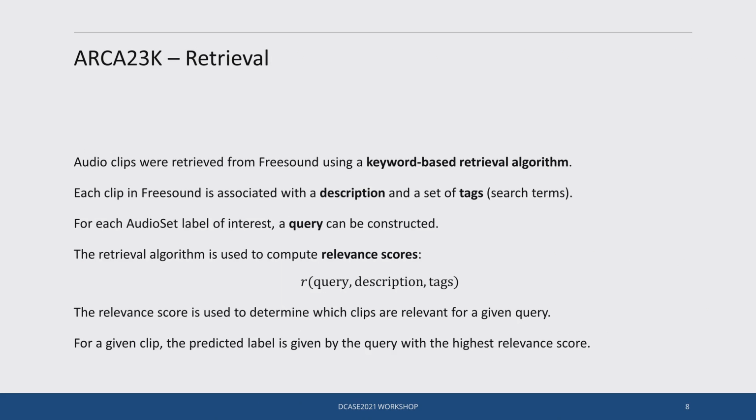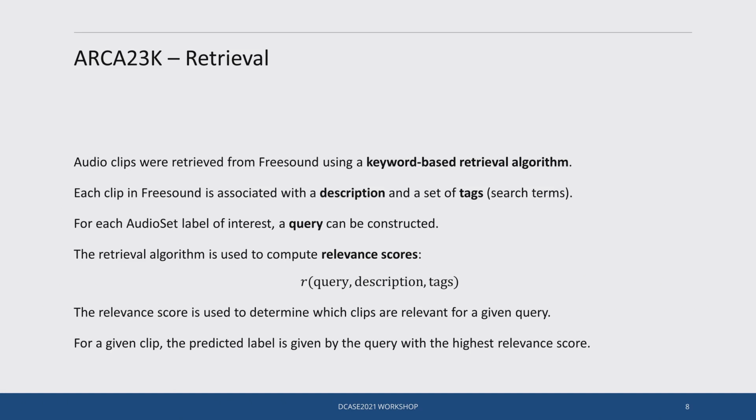To create ARCA23K, we first retrieved clips from Freesound using a keyword-based retrieval algorithm. To do this, a query was constructed for each AudioSet label. For each query and for each Freesound clip, the retrieval algorithm was used to compute relevance scores. Using the relevance score, we can determine which clips are relevant for a given query.